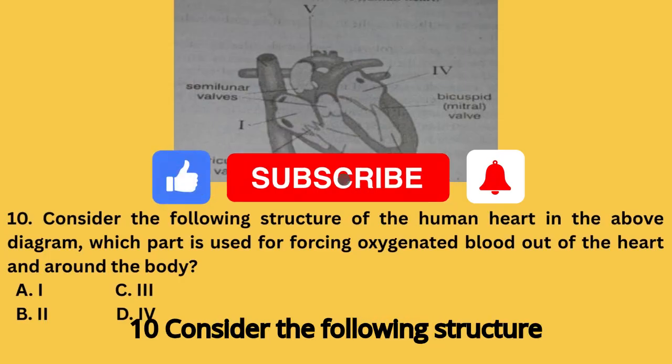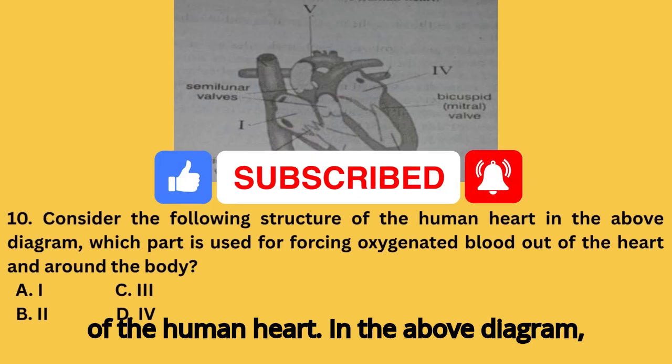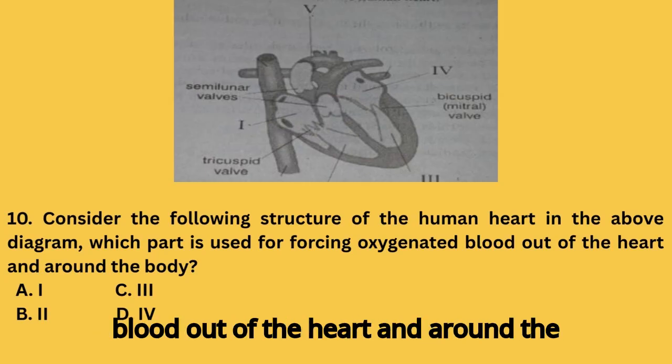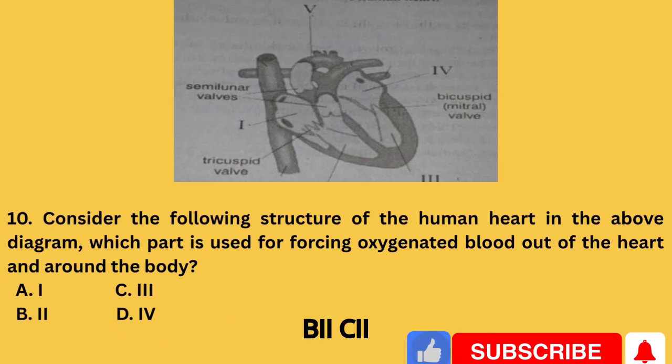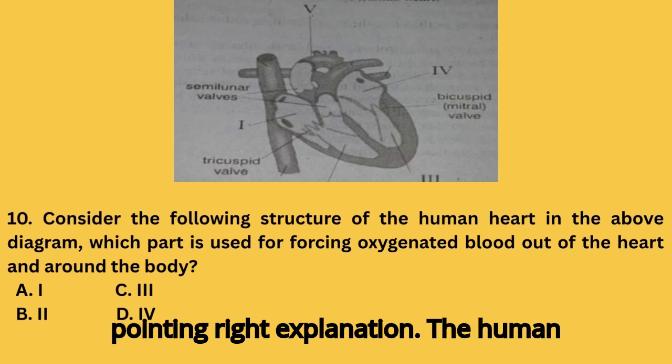Question 10. Consider the following structure of the human heart. In the above diagram, which part is used for forcing oxygenated blood out of the heart and around the body? A-I, B-II, C-III, D-IV. Explanation.